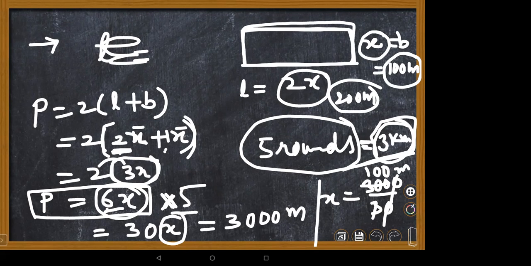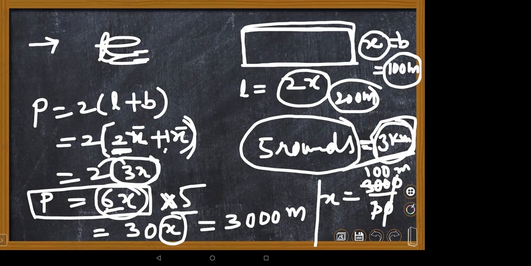As usual, length, breadth. Ma'am, in this question, I did like this: 6x into 5 is there, no, ma'am? If we take this 5 to that side, it will be division. No, don't take it here, multiplication will happen, means you have to multiply the numbers first. Ma'am, first I divided the 3000 by 5, it came 600, and I divided with the 6.